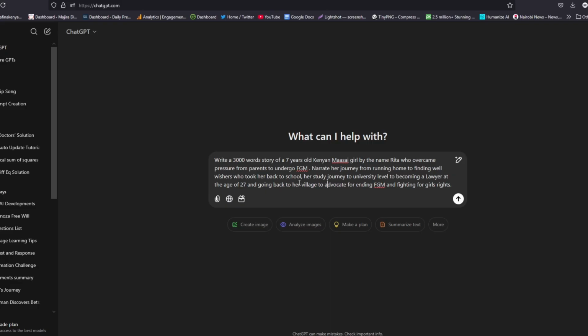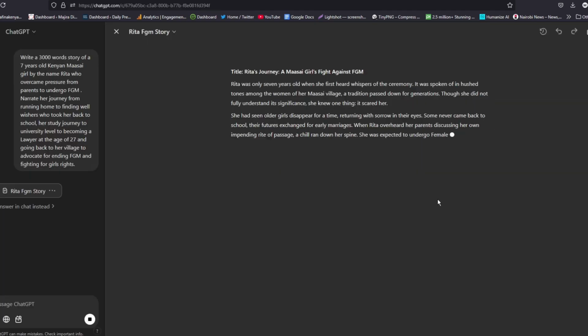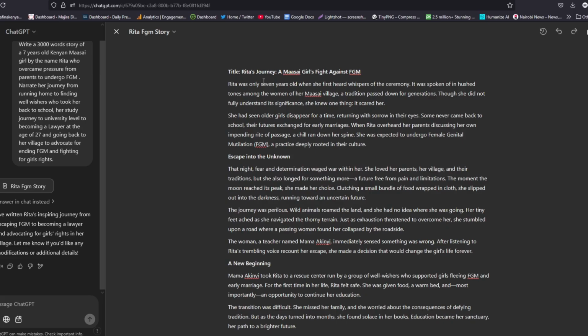So we want ChatGPT to come up with this story using this guideline, and then it is from this story that we shall get the image prompts. So let's go ahead and see what ChatGPT will come up with. And here we go. ChatGPT is generating a story for us in sections. So here is our story. It has been written, and as you can see, it is quite interesting.